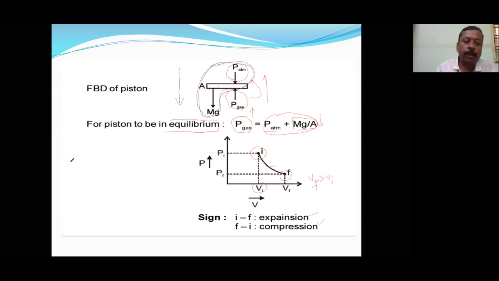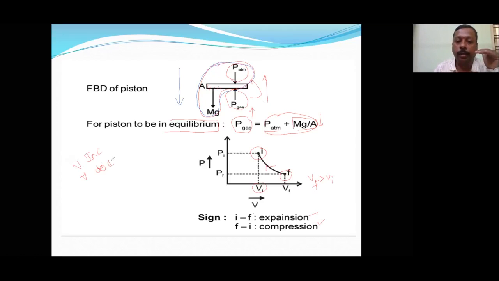Expansion means volume increases. If volume increases, then we say expansion. If volume decreases, then it is called compression. And always make sure that if volume increases, pressure will automatically decrease.